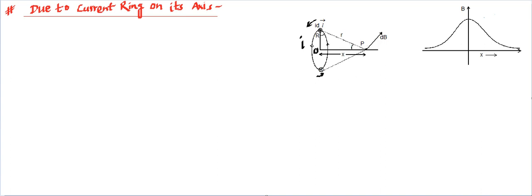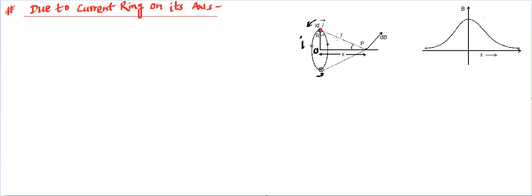So we are going to take a differential length element dl. So that differential length element dl has been considered over here. It is in 3 dimensions, so that I dl vector is coming outward to the plane. That's why it is being shown by a dot. So that dot is basically indicating this I dl vector is pointing outward.